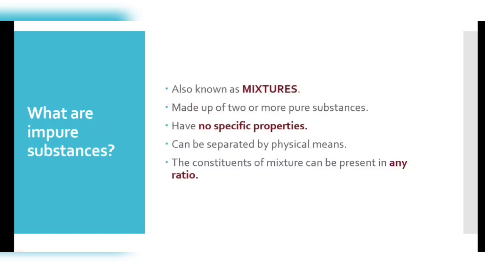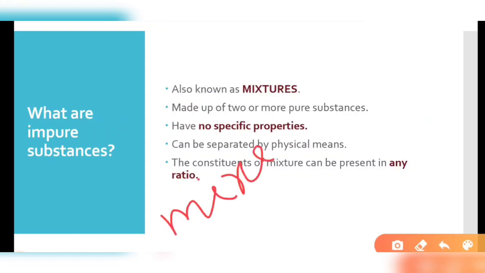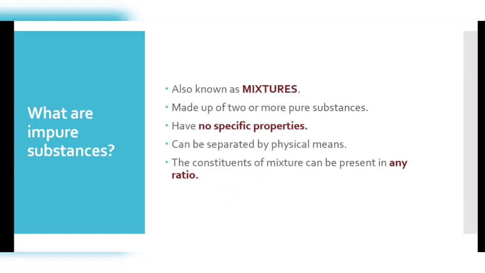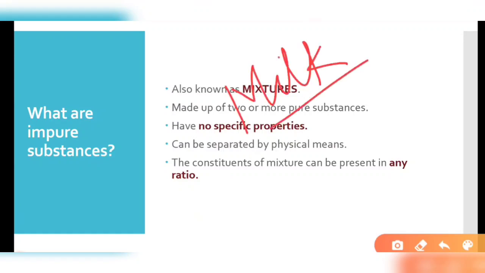What are impure substances? Firstly, why are we studying them? We are learning about them because everything around us is mainly a mix of one or more things. As you look around, you might drink milk daily, right? Milk is not a pure substance.